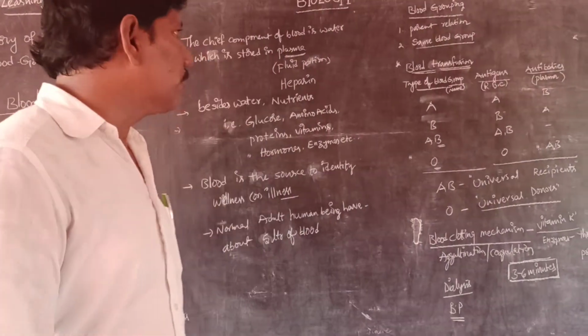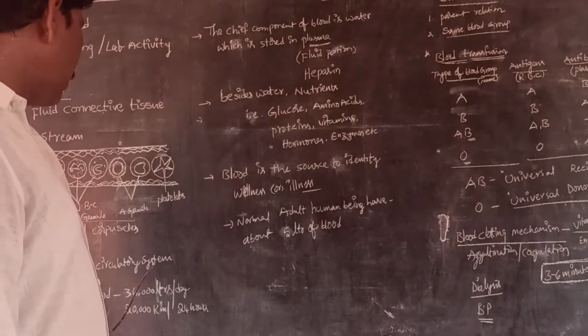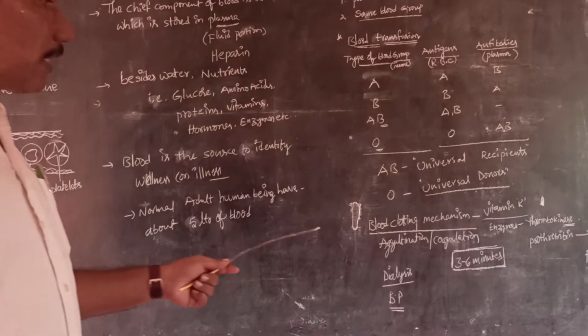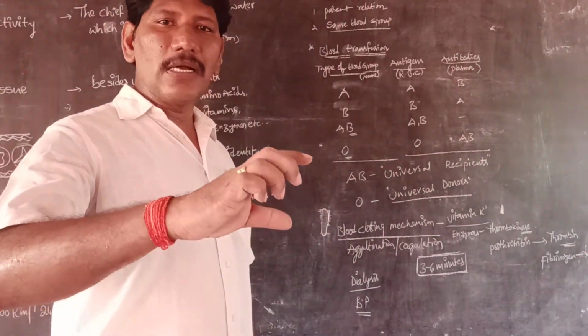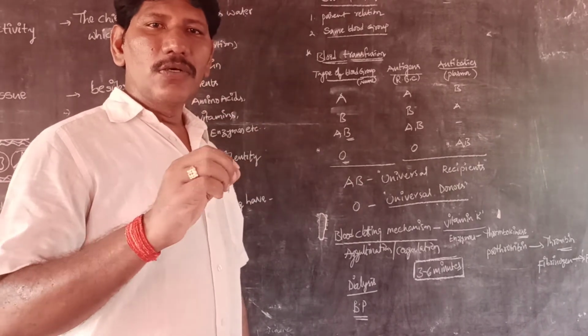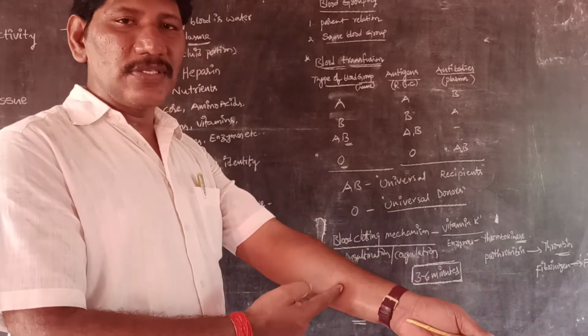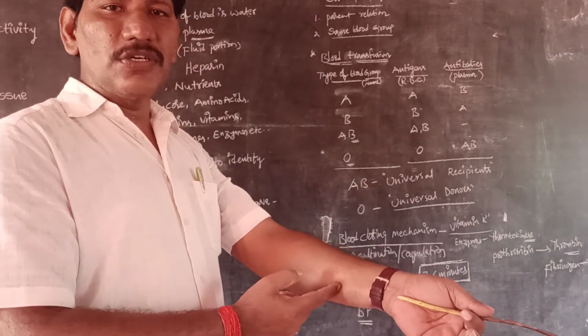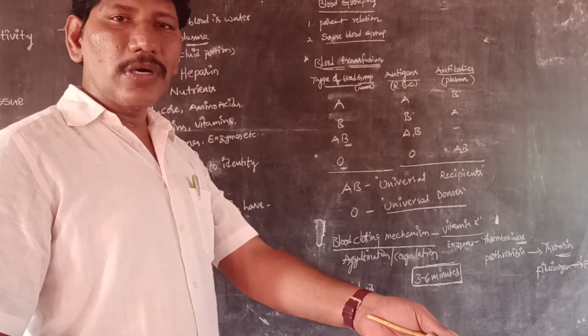Now, apart from transportation in the circulatory system, we come to the blood clotting mechanism. Usually the blood flows in closed blood vessels, like the closed circulatory system in human beings. If any cuts or wounds happen, the blood immediately starts flowing. How to stop the blood? How to clot the blood?